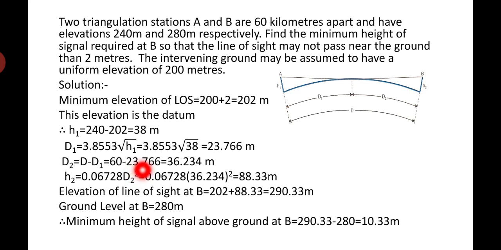H2 is equal to 0.06728 D2 square, so you are going to have 88.33 meters. This is how it is very important to understand. Now the elevation of line of sight at B, see 202 plus 88.33, so it is going to be 290.33 meters. The ground level at B is 280 meters, it is given. The minimum height of signal above the tower is 290.33 minus 280, it is going to be 10.33 meters. Now this is a very easy problem, and you should please try to understand it.